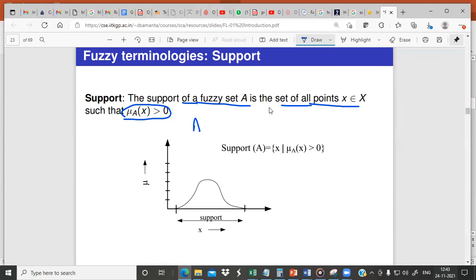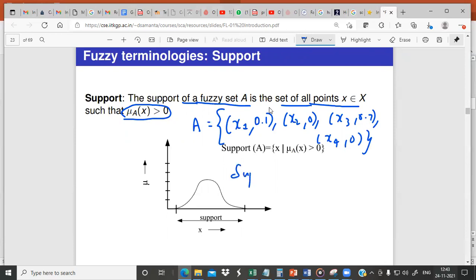Say for example, A is represented something like this. X1 is a member with membership value 0.1. Say X2, its membership value is 0. Say X3, it is 0.7. Say X4, again it is 0. Now if you want to identify the support of A, as per the definition, the support of a fuzzy set is the set of all points such that the membership value is greater than 0. Then you identify for which points the membership value is greater than 0.